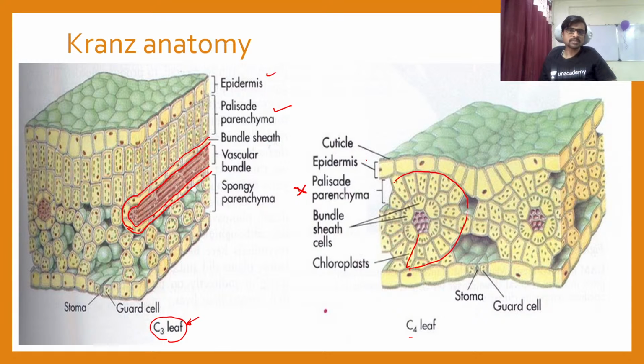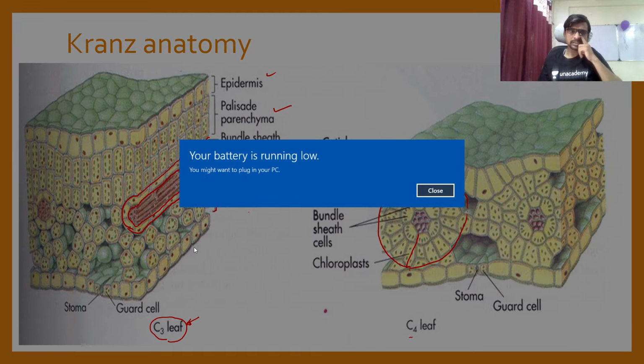But if you see a C4 pathway, most of the portion of the leaf is covered by your bundle sheath cell. So the quantity, or the layers, of bundle sheath cells is more in the C4 plant, but in a C3 plant it's very small, and your parenchyma cells are present here, below the vascular bundle,